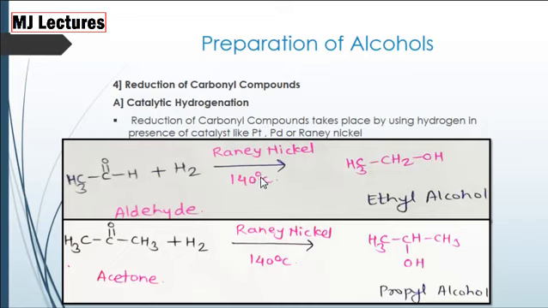At 140 degrees Celsius, we get ethyl alcohol. In this reaction, there is reduction of aldehyde into alcohol. Now when ketone, that is acetone, is treated with hydrogen in presence of Raney nickel as a catalyst at 140 degrees Celsius, we get propyl alcohol.